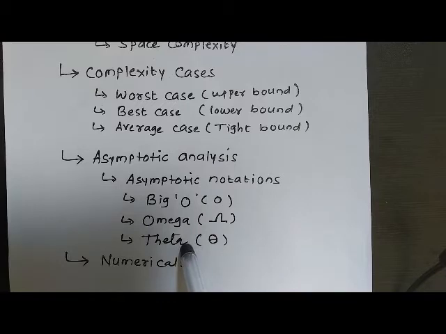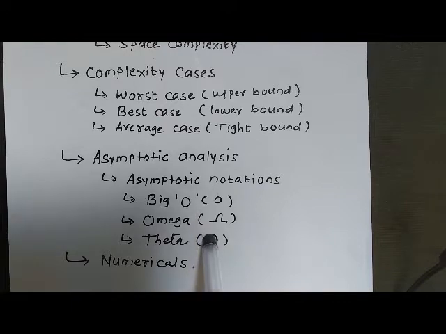This is the most important topic that I am going to cover in this video session, in which we will see three types of asymptotic notations, that is big O notation, omega notation and theta notation. Alright, how these three asymptotic notations will be implemented, that we are going to see with the help of some numericals.